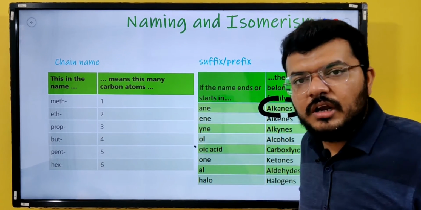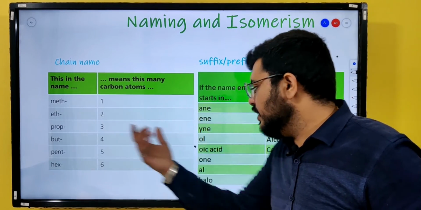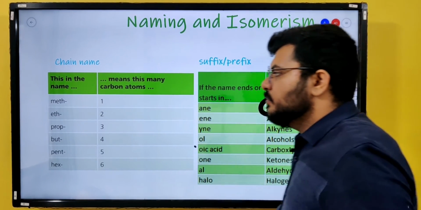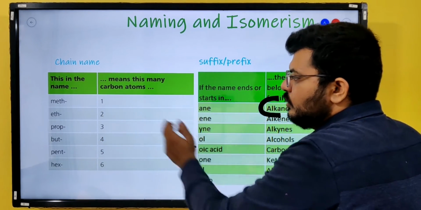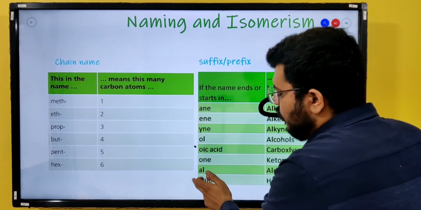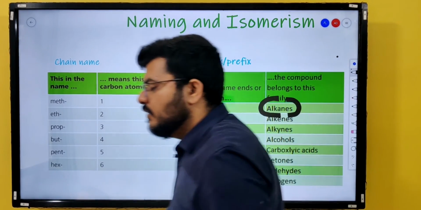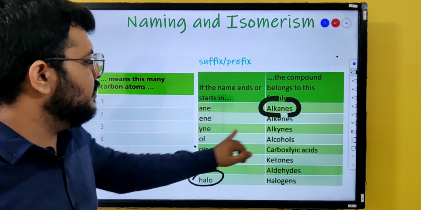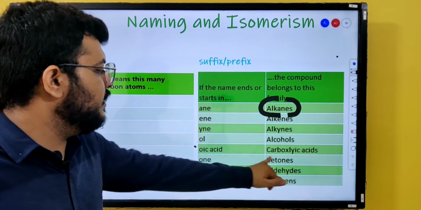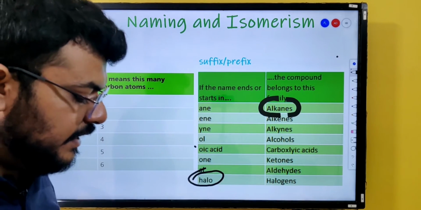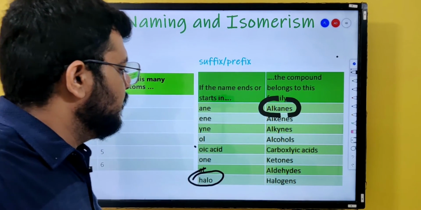So it will be called ethanol, right? In the same way, all the combinations are possible: ethanol, ethanoic acid, ethanone, ethanal, and halo. This is something different, right? So the names: ol is for alcohol, oic acid is for carboxylic acid, one is for ketone, al is for aldehydes. We have discussed all of these functional groups.